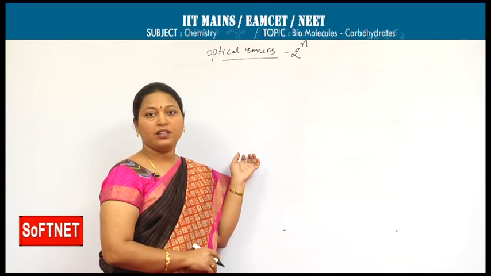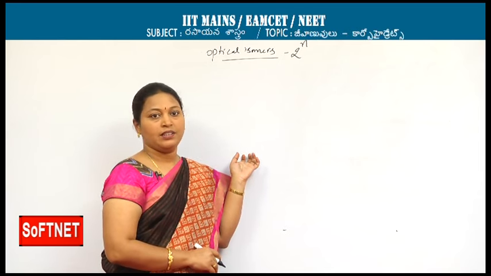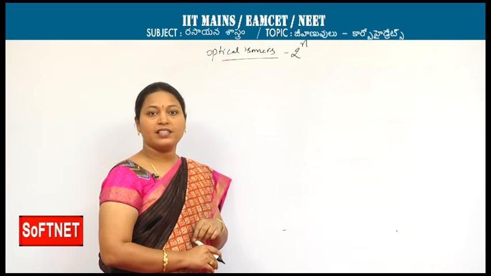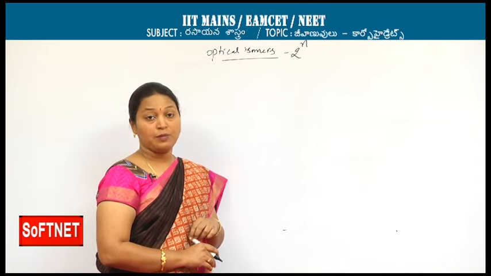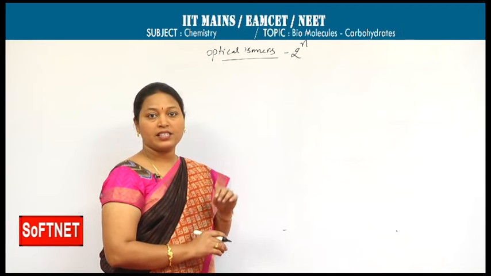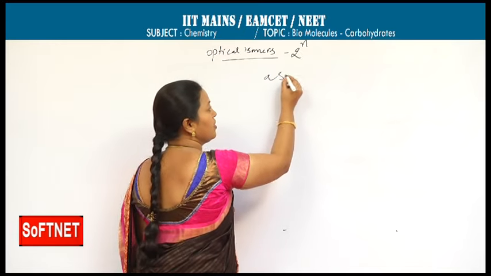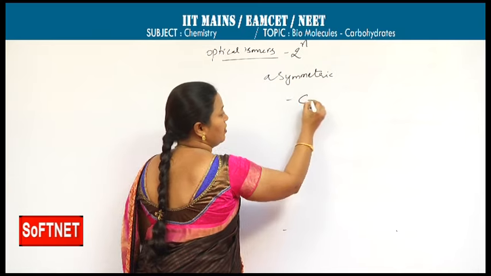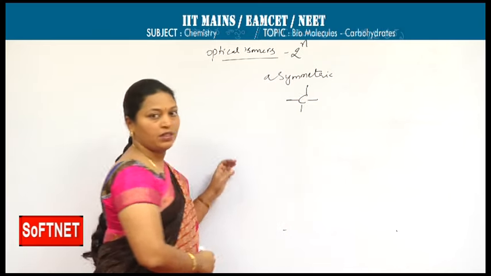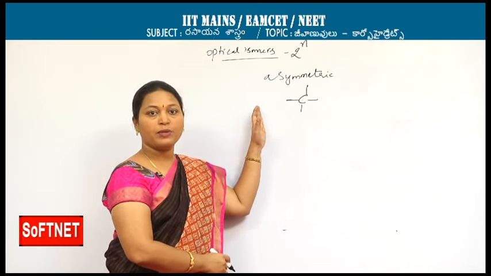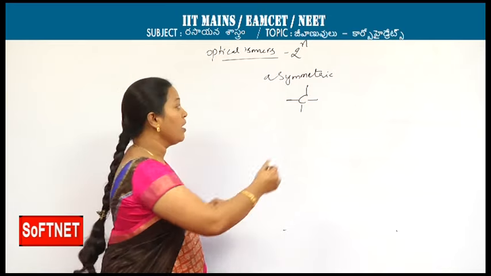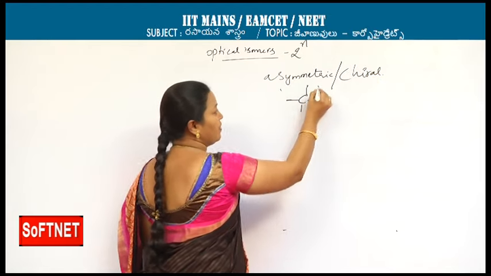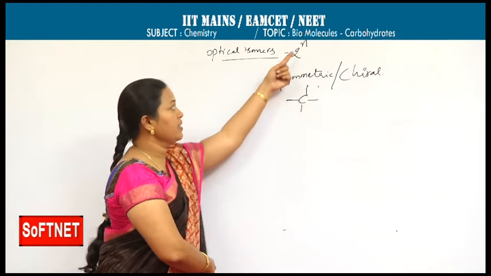Up to your intermediate level, if you remember, when carbon valency is satisfied with 4 different groups, we can consider it an asymmetric carbon. Asymmetric carbon is the carbon having 4 bonds with 4 different groups. If 4 different groups are present around the carbon, then we can call it an asymmetric carbon, or another word, chiral carbon. The number of such chiral carbons is the n.